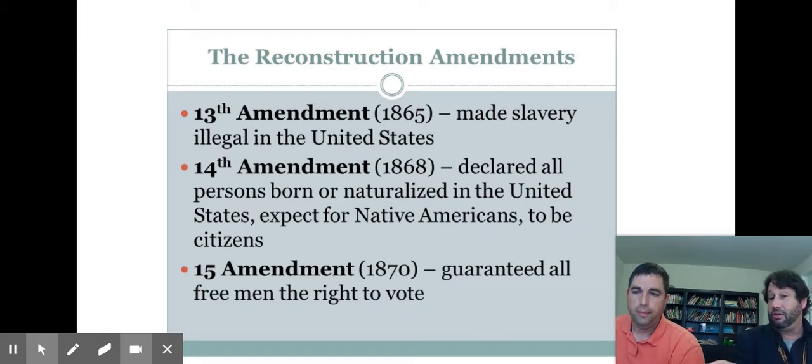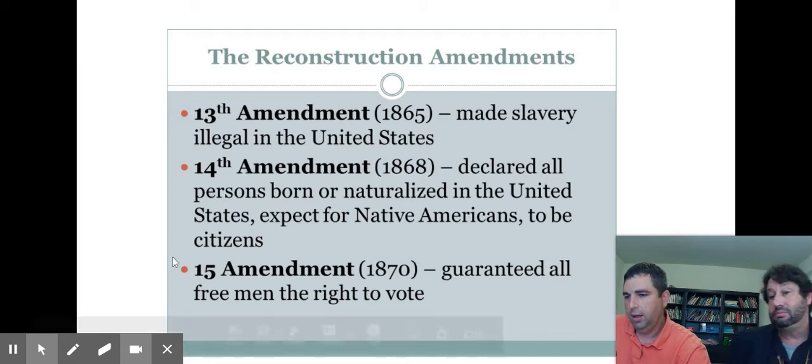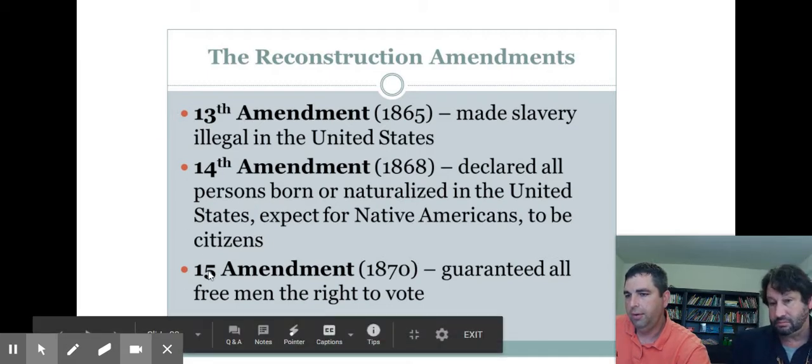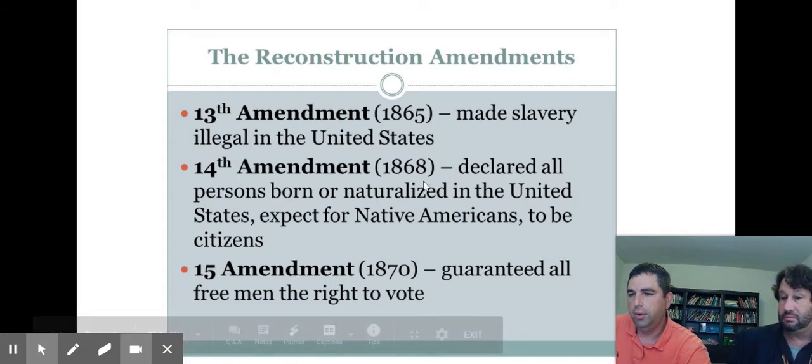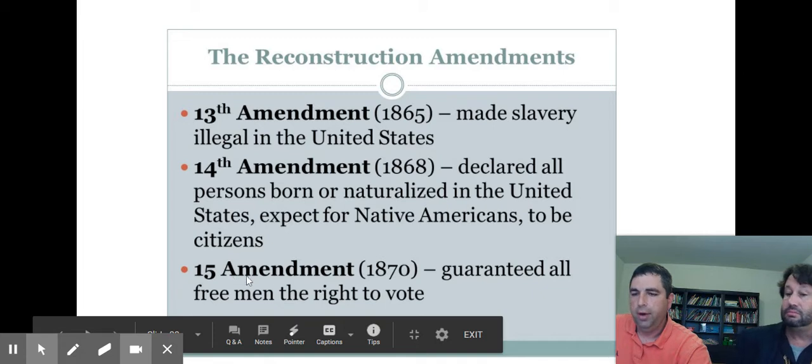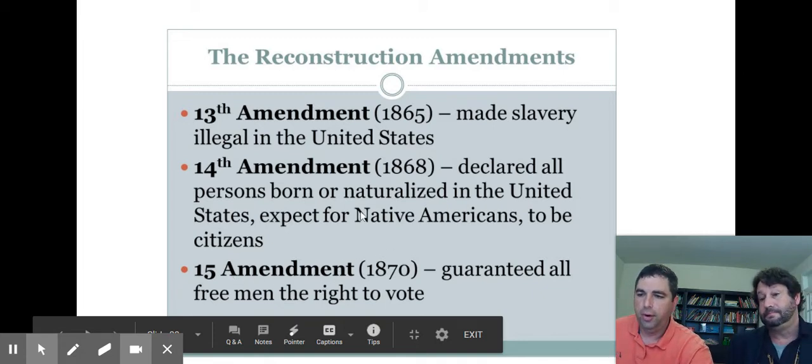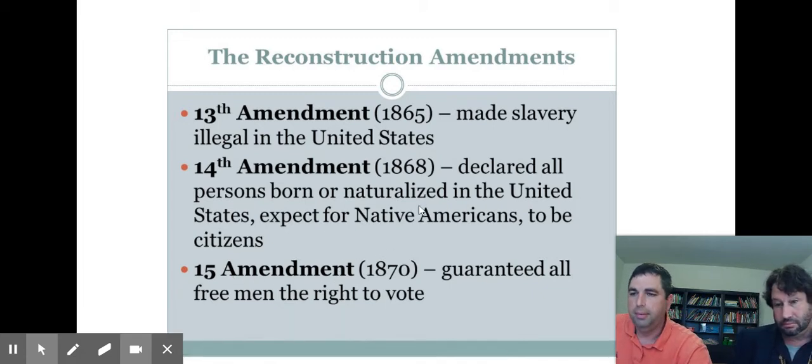And you had a keyword for each one. I think that's very important. So we used an acronym in my class. We used S, C, and V. So 13, 14, 15. Slavery was ended by the 13th. Citizenship was granted by the 14th. And voting rights for African American men were enacted by the 15th Amendment. So those are your Reconstruction amendments.